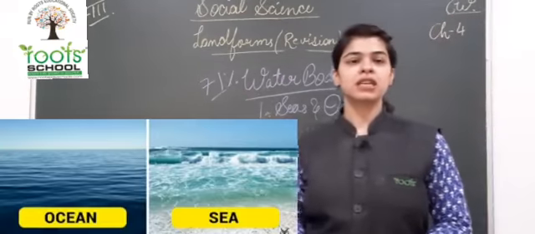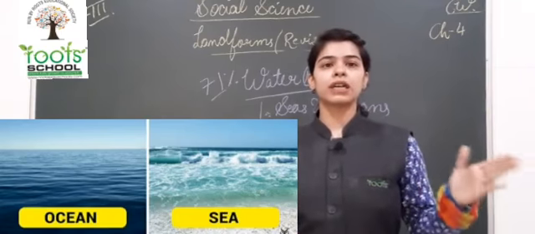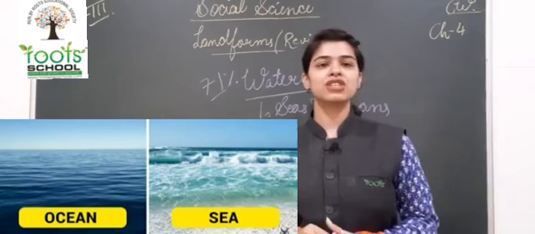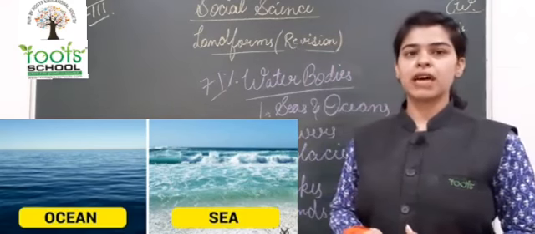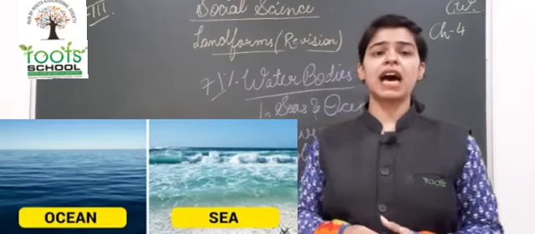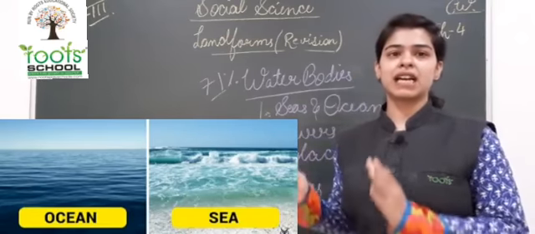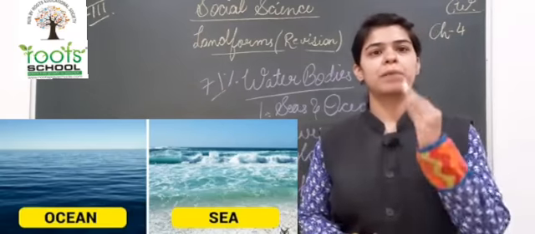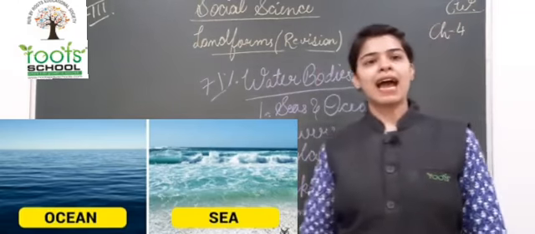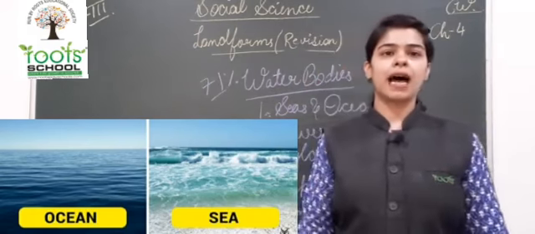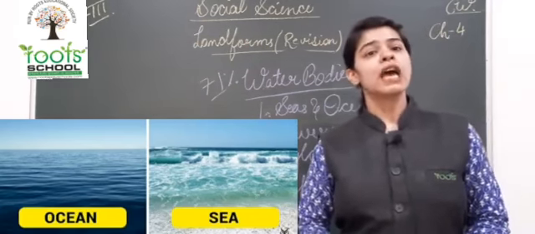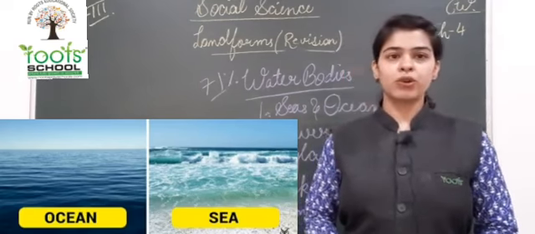What are seas and oceans? Seas and oceans are the large water bodies. They are very large water bodies, but they have mostly salty water in them. What is their water like? It is very salty, they have very salty water. So oceans are larger than seas, and seas are a small part of oceans which are partially connected to land on one side. So seas are smaller than oceans and they also connect to some land at some places. At some places they touch some land, and what do we call those lands? Coastal plains. Okay? What do we call those lands?